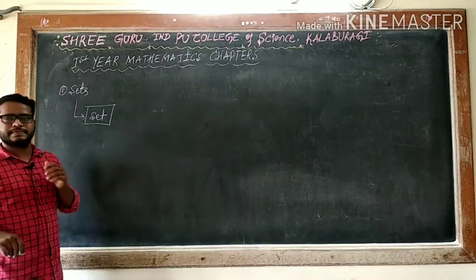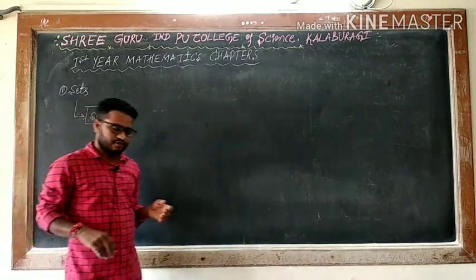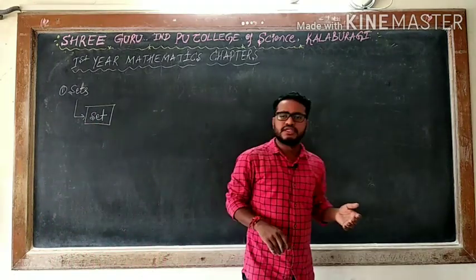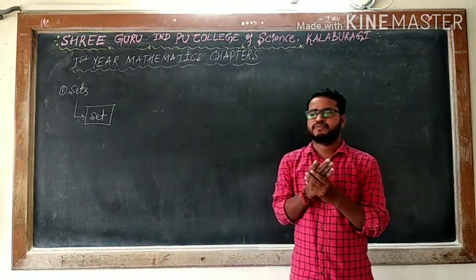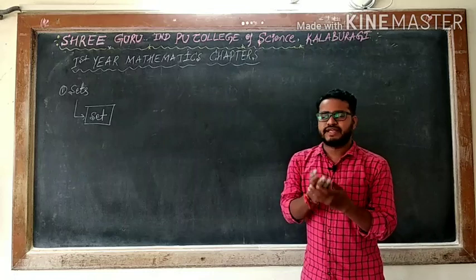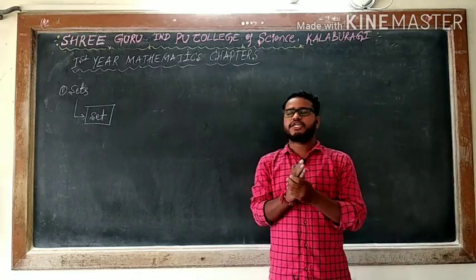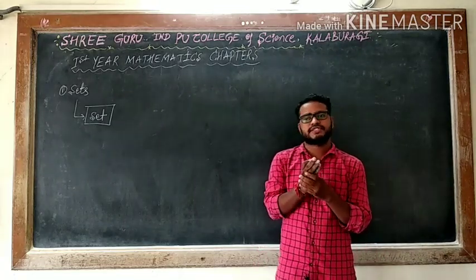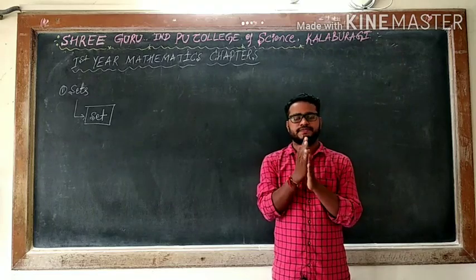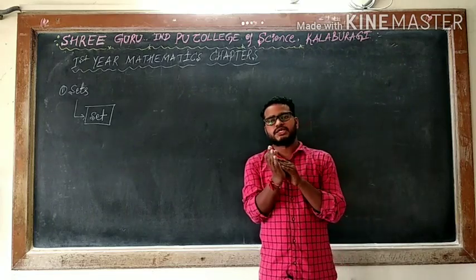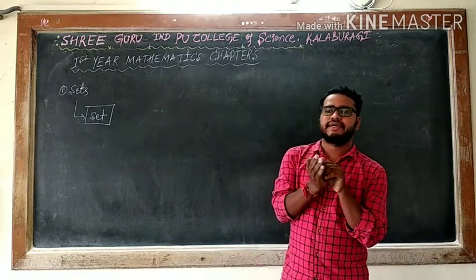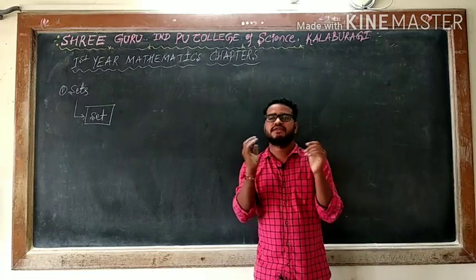What is a set? In our daily life, we see so many collections. For example, a collection of students in our class. Instead of saying collection of students in our class, I can say set of students in our class.